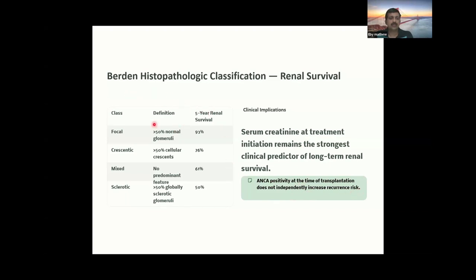And for histopathology based on the Berden classification, if more than 50% have normal glomeruli, their renal survival is more, and with crescents the survival is less. The sclerotic class has the least renal survival.